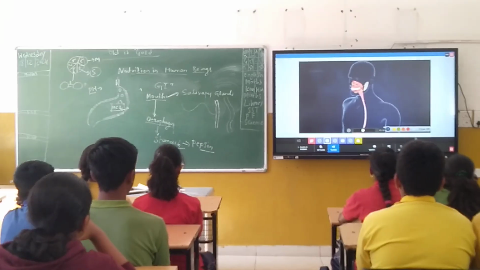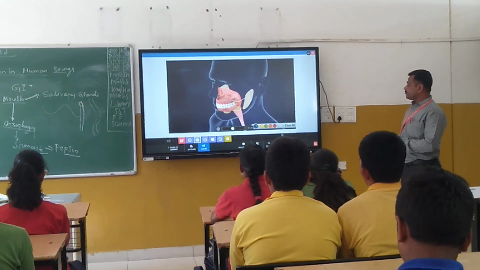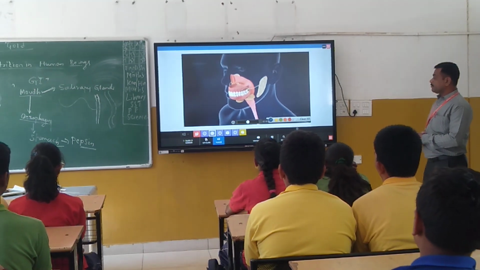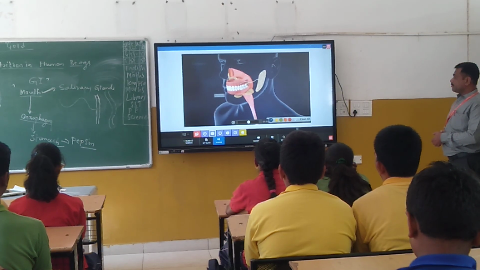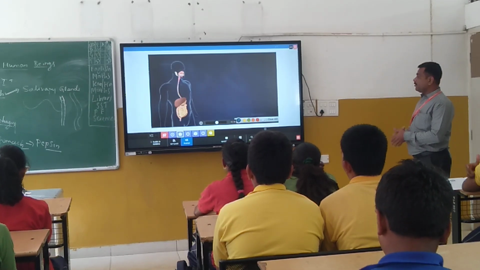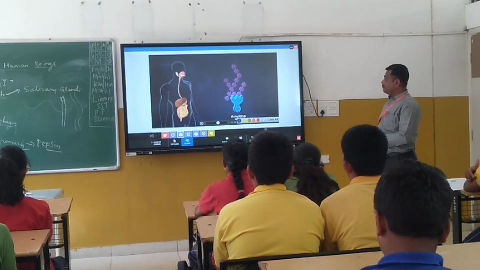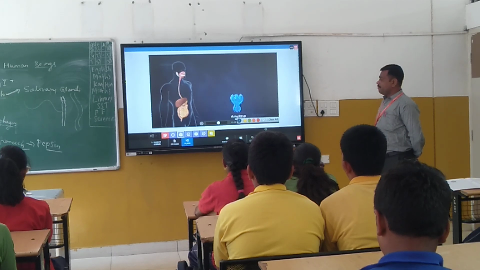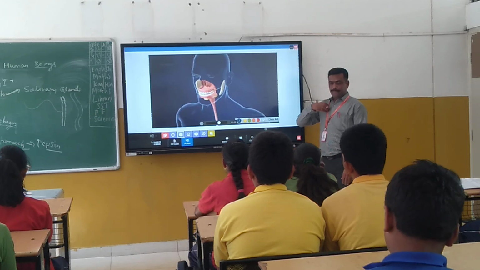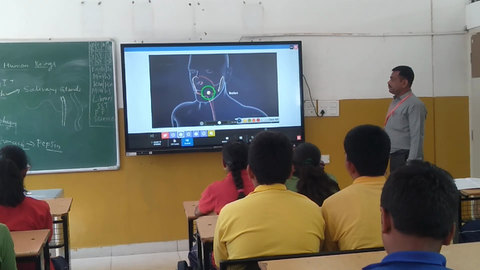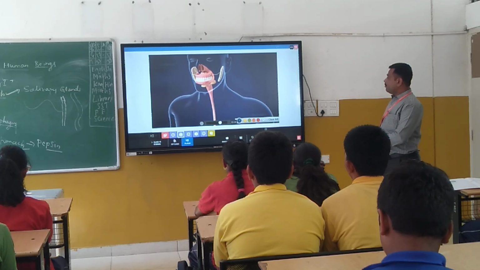Food is moistened by saliva, which is secreted by 3 pairs of salivary glands: the parotid glands, the submaxillary glands, and the sublingual glands. Saliva contains an enzyme called amylase, which digests starch molecules into smaller molecules. During chewing, the tongue manipulates food into a mass called a bolus. The bolus moves back into the pharynx and then into the esophagus.